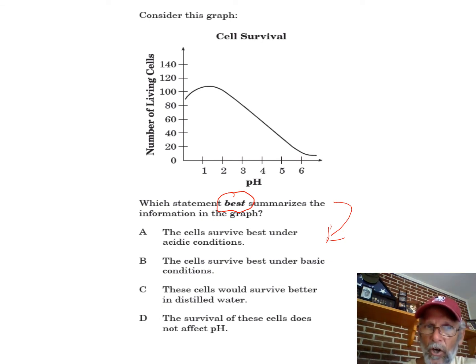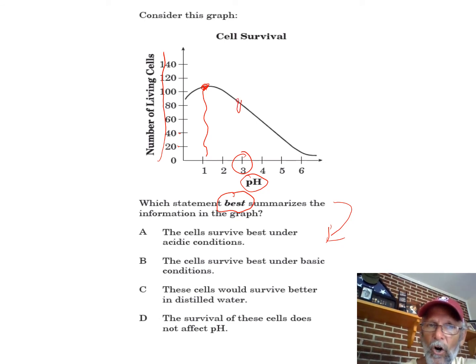The first thing to look at is the labels on the axis. What do these numbers mean? Oh, they're the number of living cells. What do these numbers mean? Well, this is pH. So where is the highest number of living cells? Ooh, that's at a pretty low pH. These cells like acidity. That's what this graph says to me. When the pH gets higher, even if it's still quite acidic, a pH of 3 is quite acidic, there are fewer living cells than when it was around 1. So that's what this says to me.